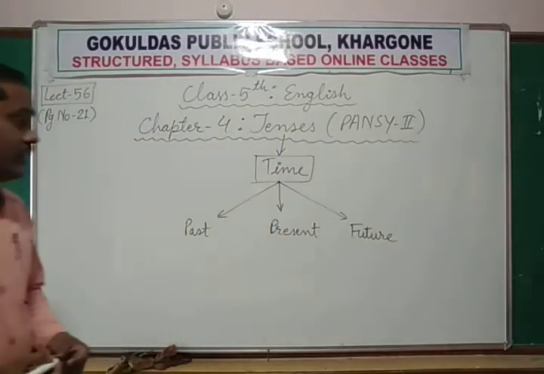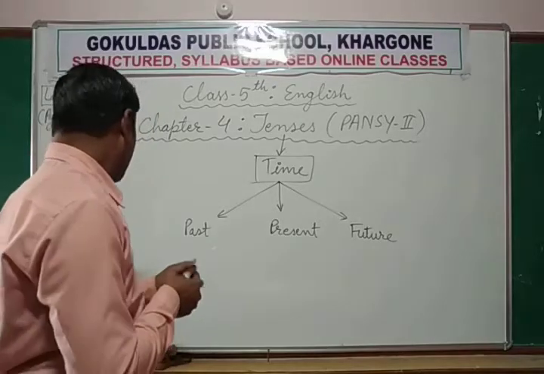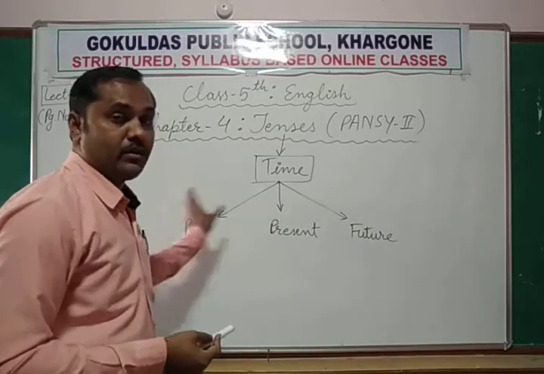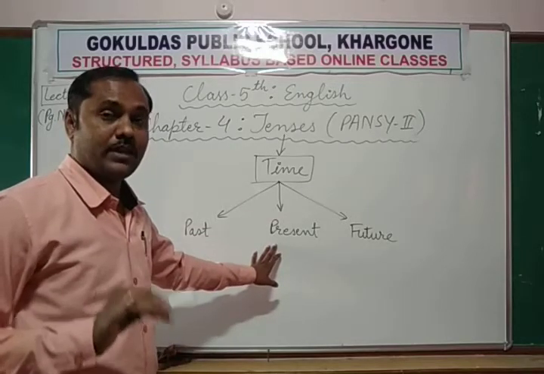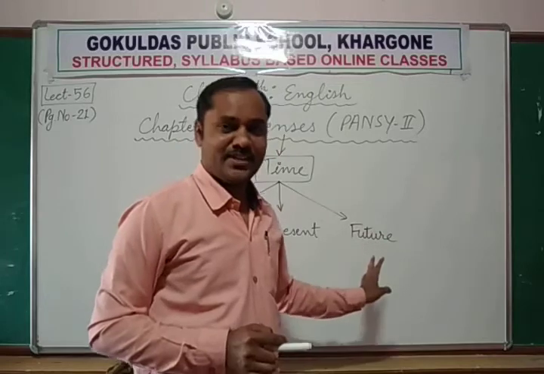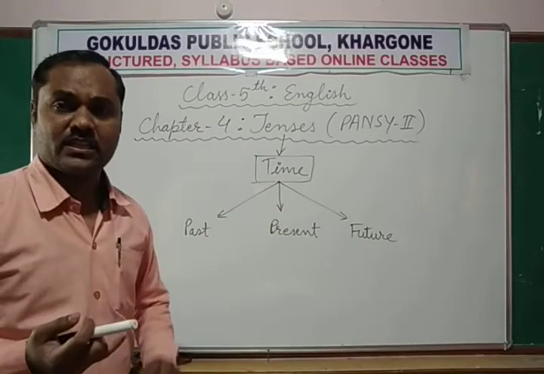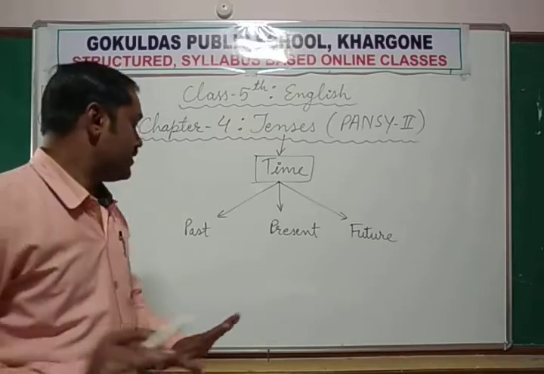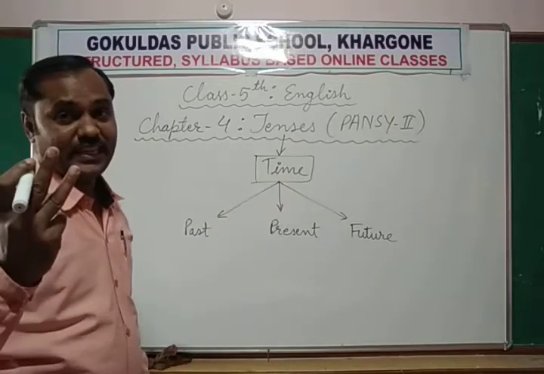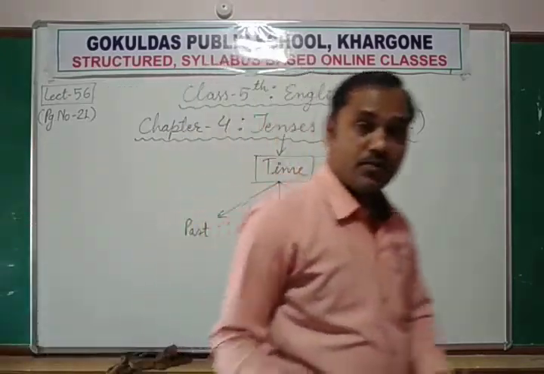In any language, which things occur first? The past things. Then comes the present, what we are doing now, and after the present what will come? Future. So in any language, whether it is Hindi, Sanskrit, English, time can be divided into 3 dimensions: past, present, and future.